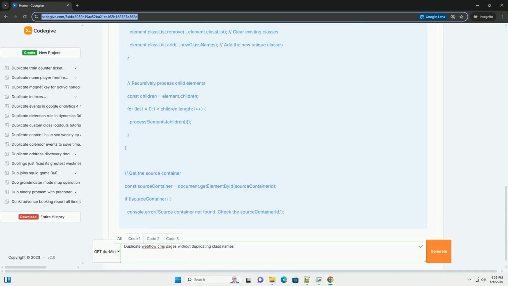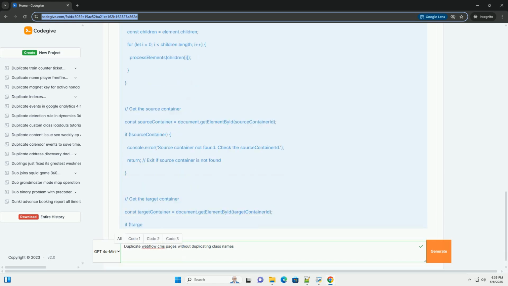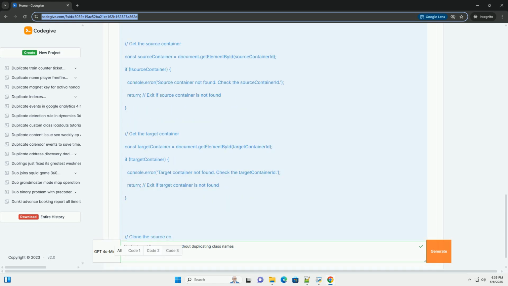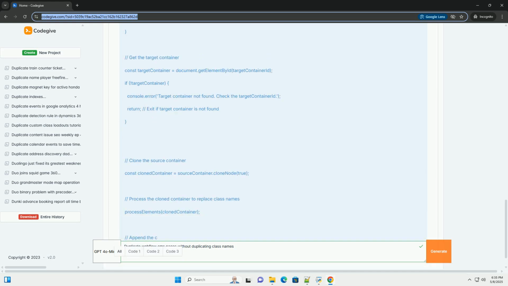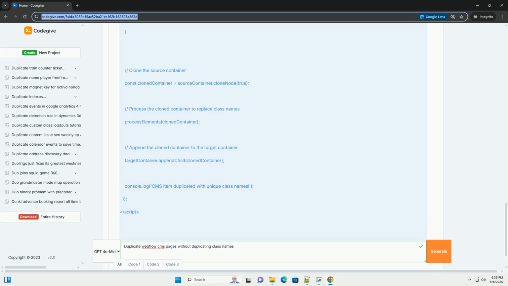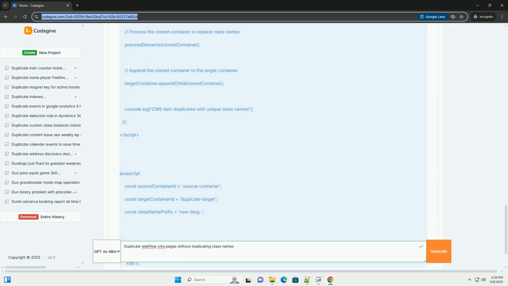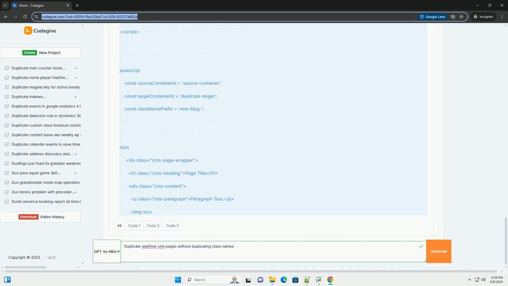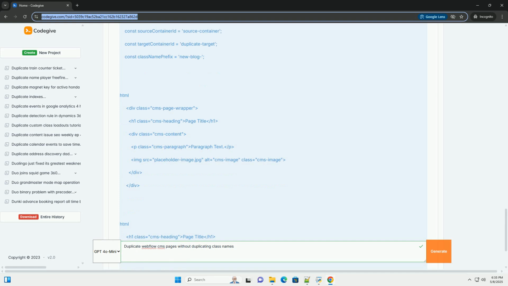Understanding the problem. When you manually duplicate a CMS item in the Webflow designer, Webflow essentially copies everything, including the class names assigned to elements within that item. This is fine for a few items, but as your website grows, duplicated class names become a serious problem. Styling conflicts: if a duplicated class name is later modified, those changes will propagate to all elements with that class, potentially breaking the design of other CMS items.